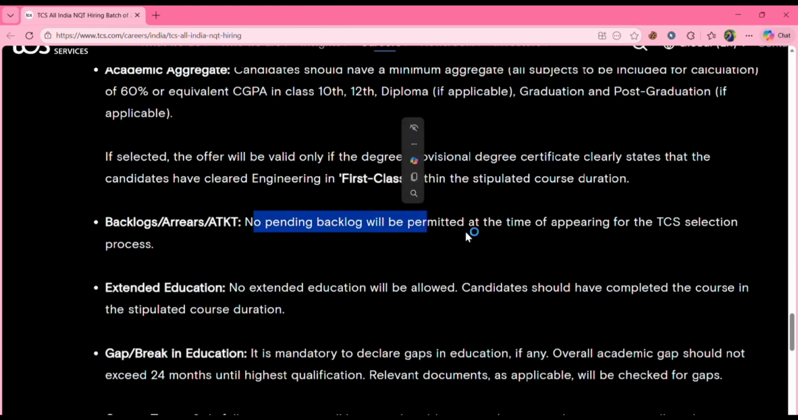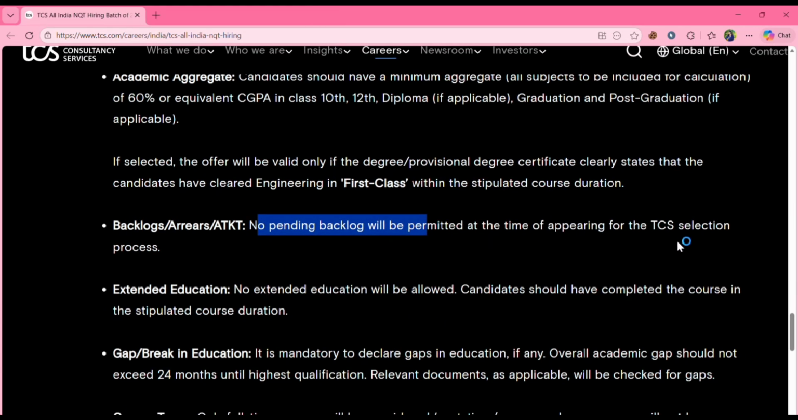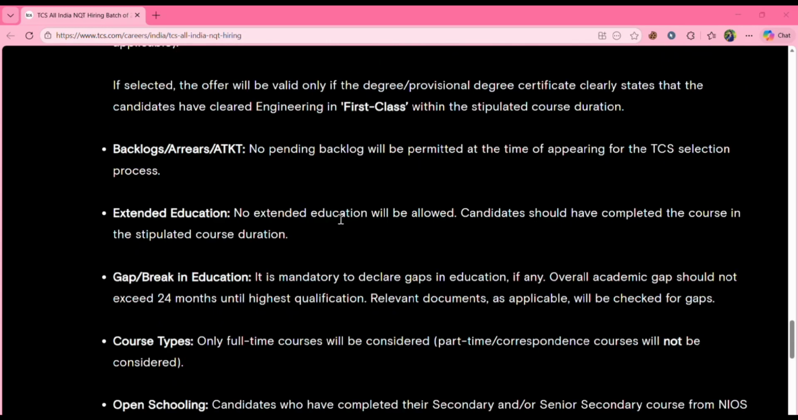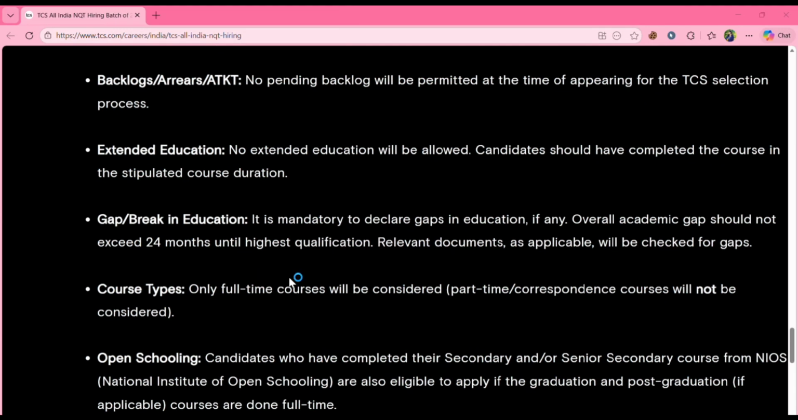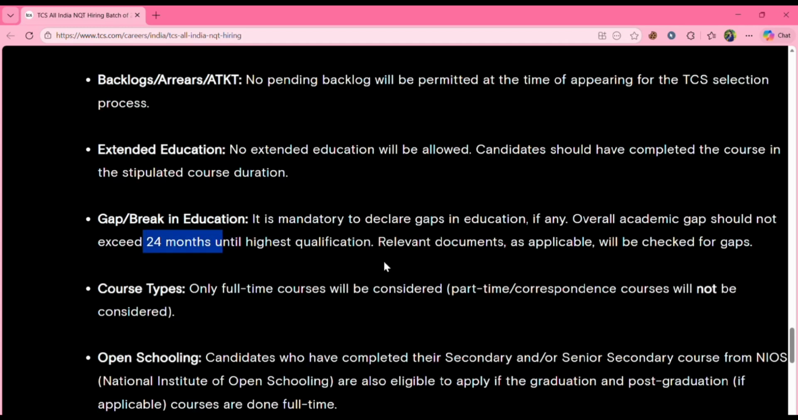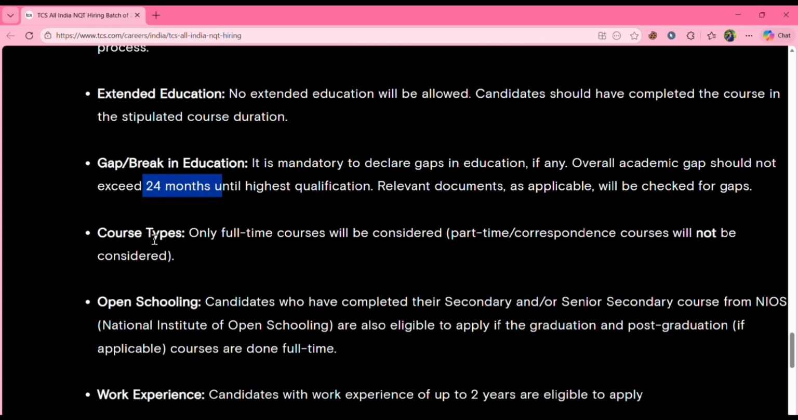No pending backlog will be permitted at the time of appearing for the TCS selection process. So they don't allow any backlogs or arrears. So make sure you're clearing all your backlogs by the selection process. And they have clearly mentioned that candidates should have completed the course in the stipulated course duration. Extended education is not allowed, and if you have any gaps in education, it must not exceed 24 months until the highest qualification. And course types, only full-time courses will be considered.